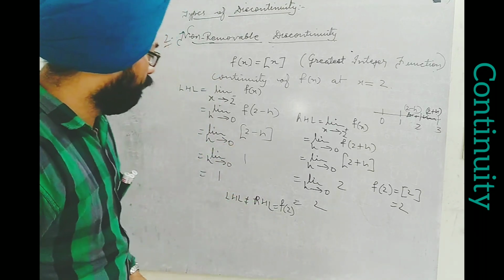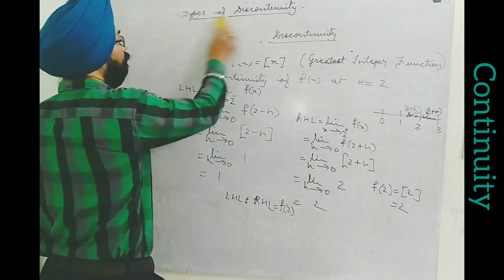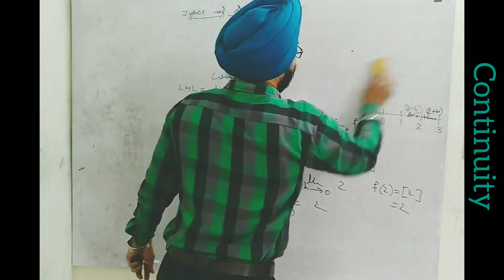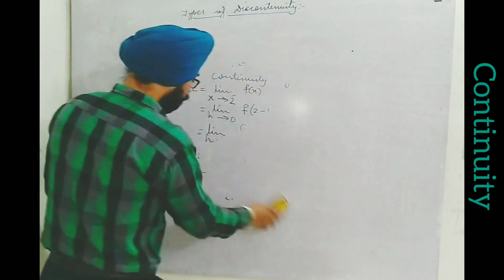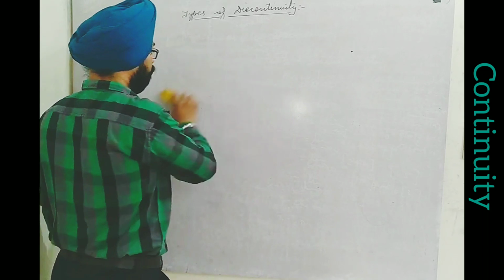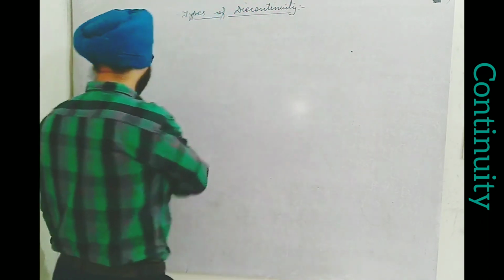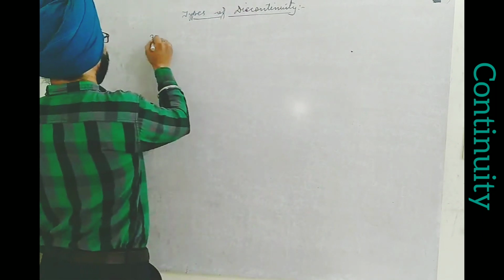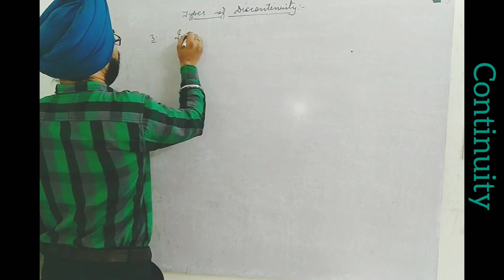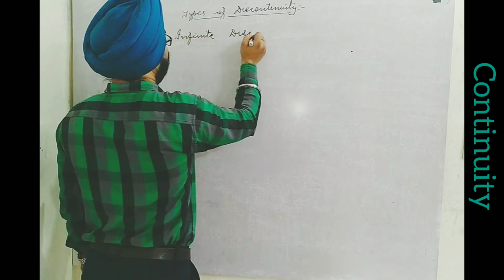Now we will discuss more types. Infinite discontinuity.